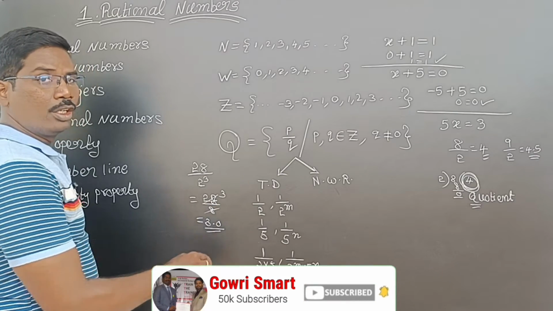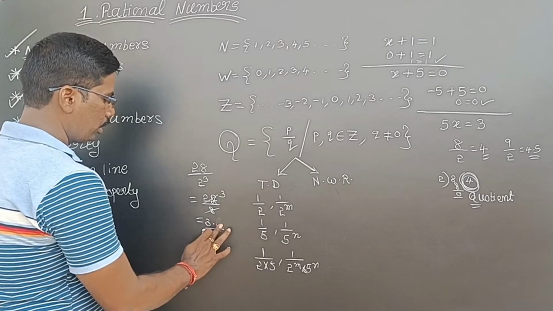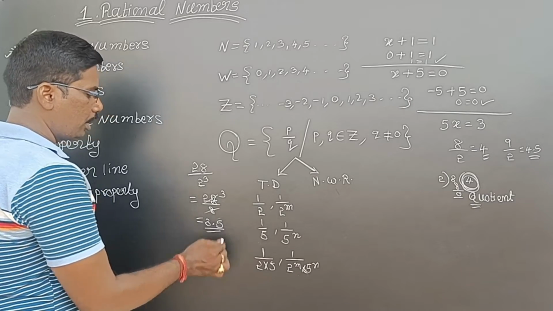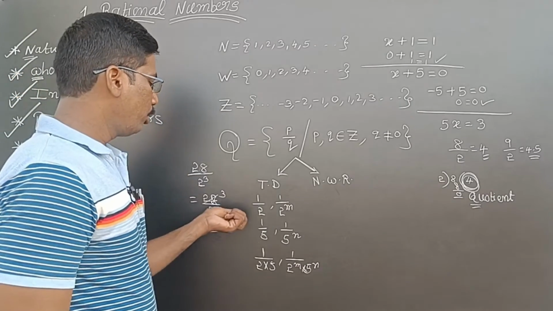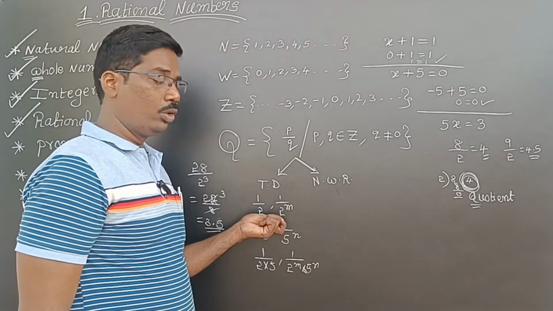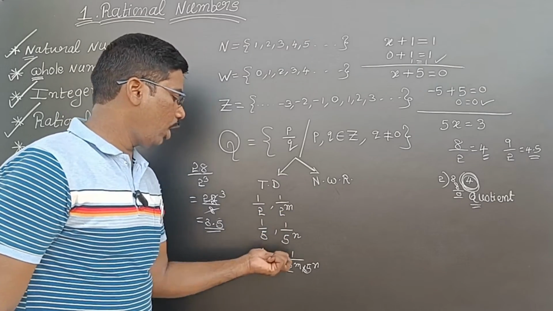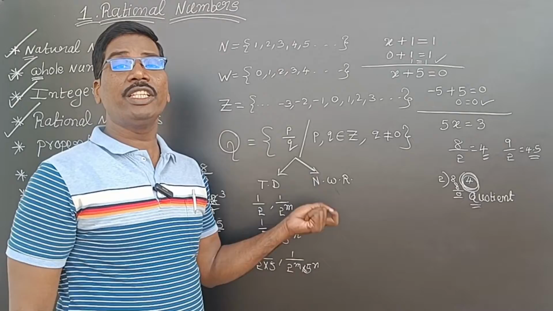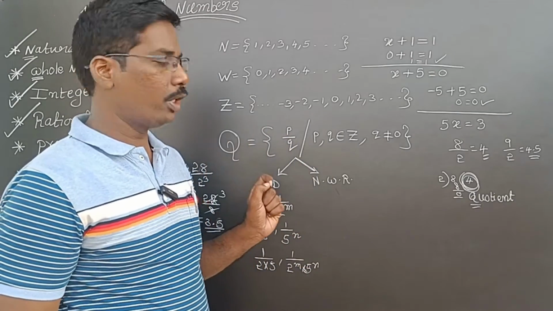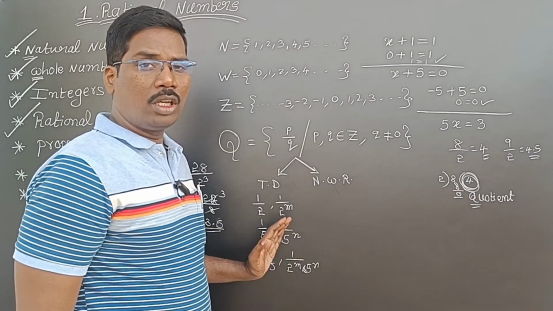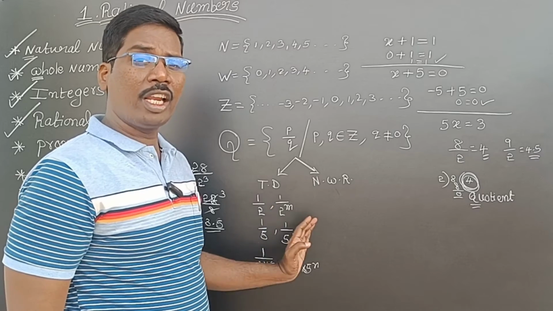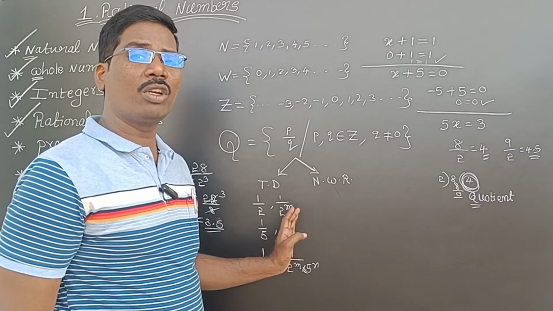If I put the decimal point, 40 will be there, and 8 fives are 40. So 3.5, terminating. So if the denominator has 2 or a power of 2, 5 or a power of 5, or both, then definitely it will be a terminating decimal.